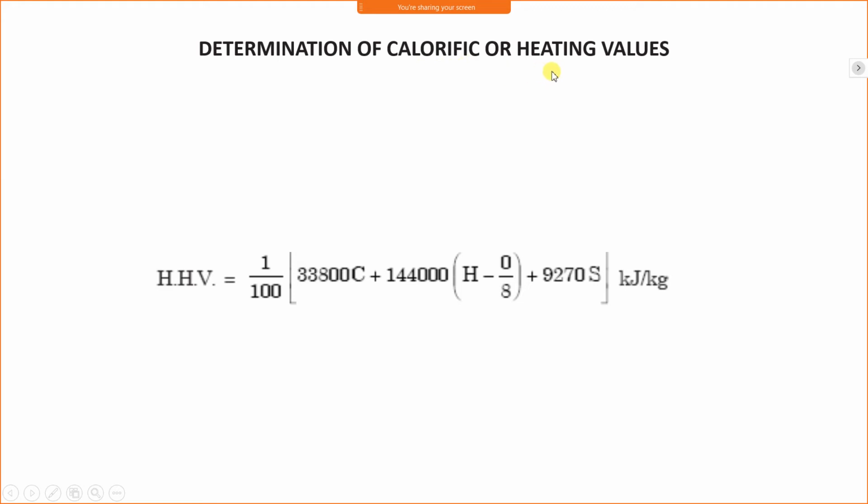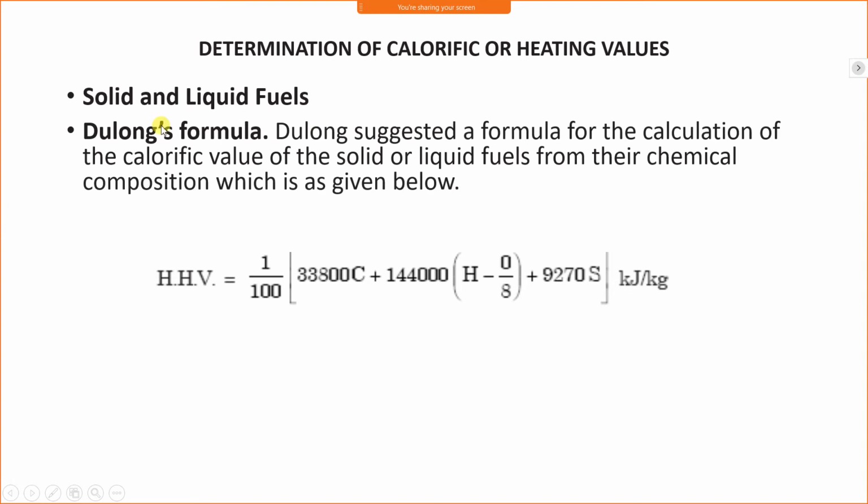Determination of calorific or heating value. Now, how to determine the calorific or heating value for solid and liquid fuel? We use Dulong's formula. Dulong suggested a formula for calculation of the calorific value of solid and liquid fuels from their chemical composition, which is given below. Higher heating value is written as 1/100 × [33800 C + 144000 (H − O/8) + 9270 S].